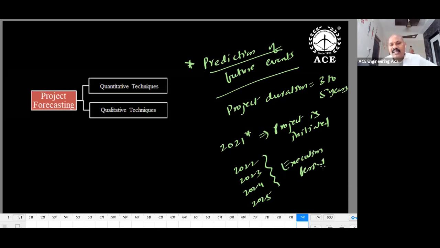When you are going to plan, your planning is done in 2021, when the execution is taking place in 2024. So definitely you have to guess the future. You are planning now itself for the future work, so future operations you are planning now itself. Then what kind of situation is prevailing or may be existing in the future, nobody knows. But you have to guess.